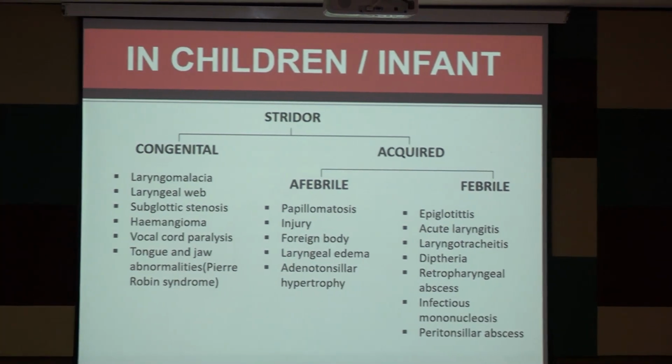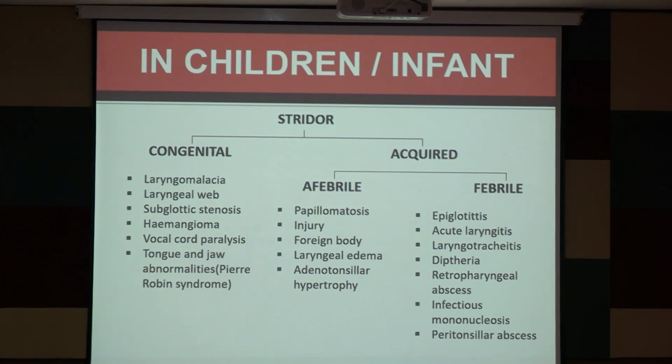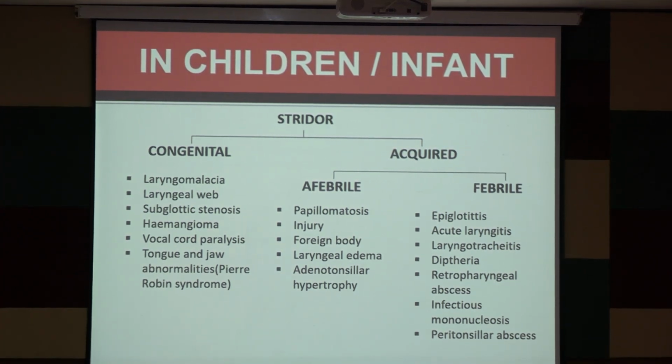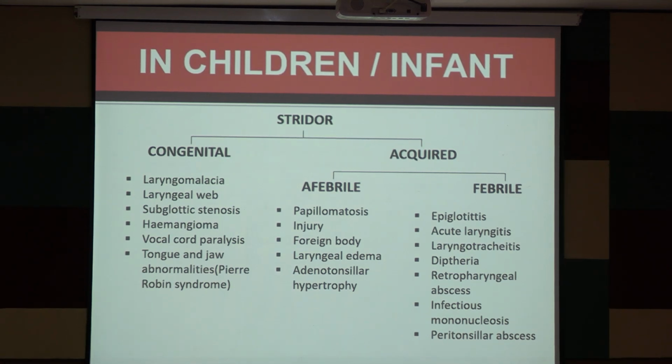And this is the summary of what was discussed in the last few minutes. Stridor can be classified as due to congenital or acquired causes. Congenital causes I have already mentioned, all of these, and acquired causes can also be classified as either afebrile or febrile.